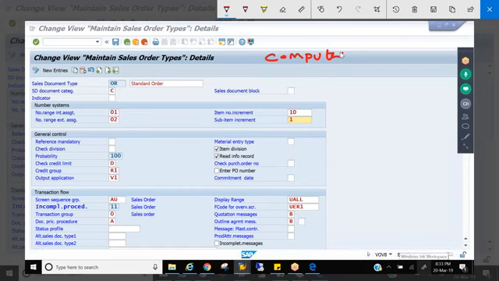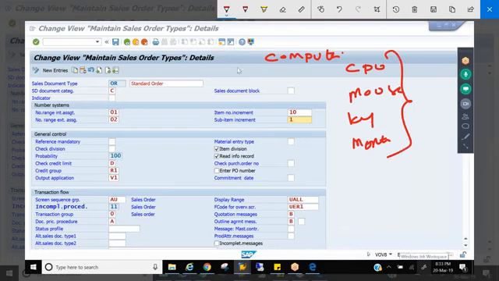There is no such product called a computer. But when you put components together, like CPU, mouse, keyboard, and monitor, they are all different products, but if you put all this together, then we call it a computer, right?